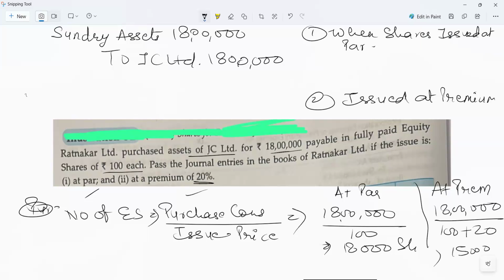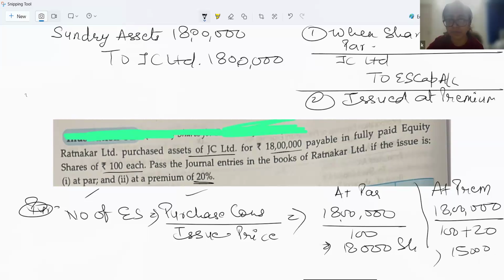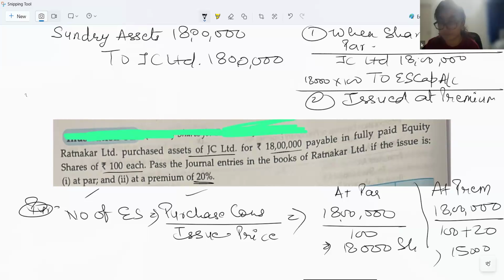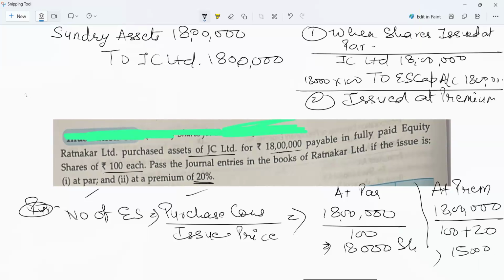Clear this thing? So what will be the entry when the shares are issued at par? Entry will be JC Limited to equity share capital account. 18,000 shares multiplied by 100, so it will be 18 lakhs. Right?